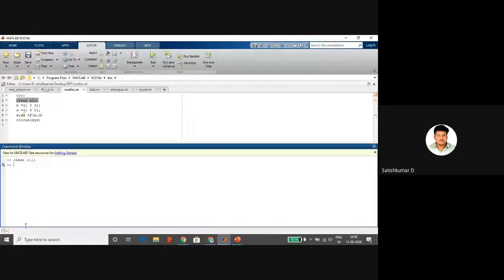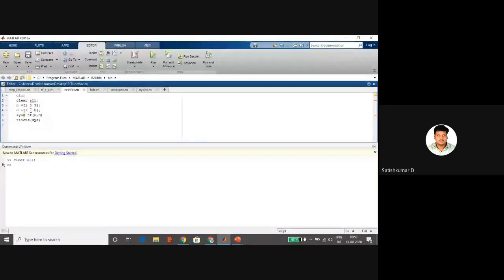And the numerator polynomial is s square plus 3, and the denominator polynomial is s square plus 4s plus 0, the constant is 0. So I am finding the transfer function. TF is the MATLAB command. And to find out the root locus, rlocus is the MATLAB command and sys is the transfer function. Okay. So I am saving this program and running.